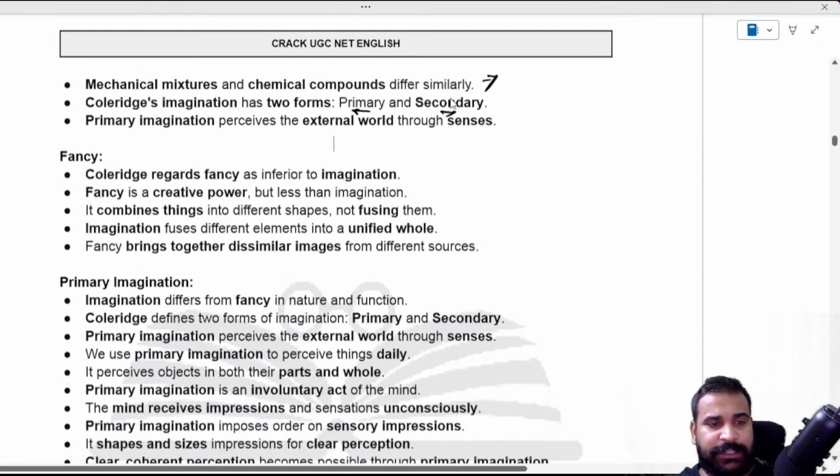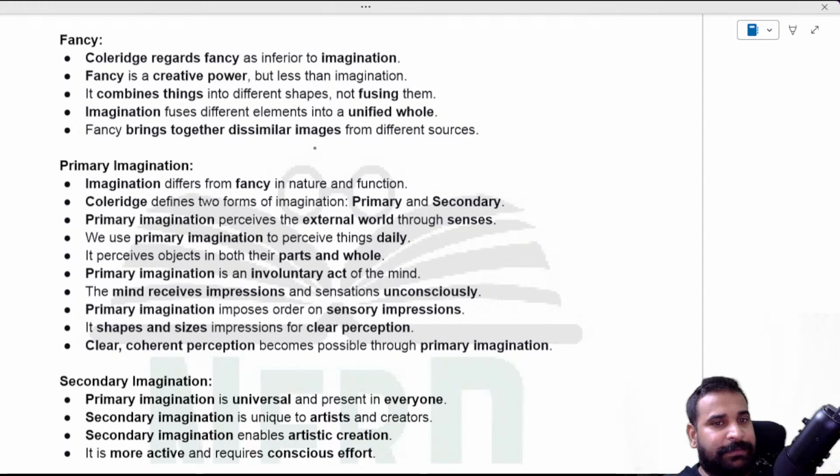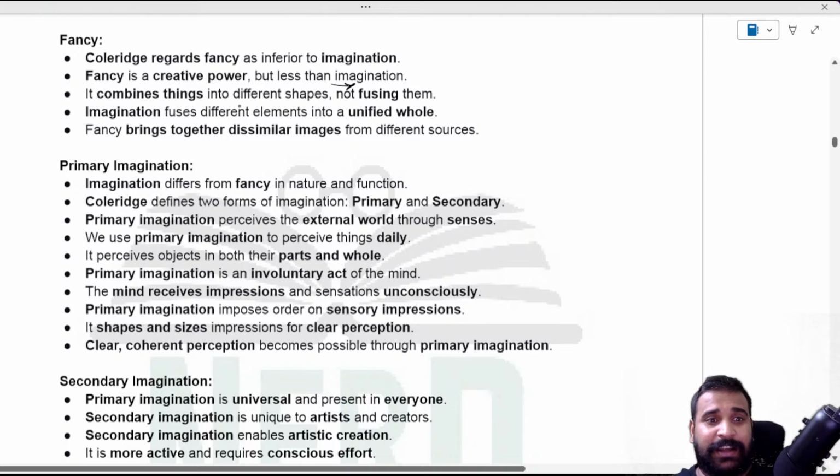So first let me tell you about fancy. Fancy means what? Inferior to imagination. This is all about the exterior part of the poem. There is nothing inside it. No imagination is there in the fancy. So fancy is a creative power, but less than imagination. It combines different shapes into one, but does not fuse them. Imagination fuses different elements into a unified whole. That is your esemplastic. Remember, fancy brings together dissimilar images from different sources.